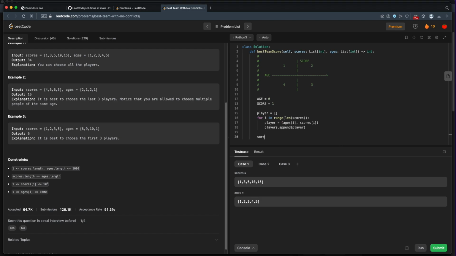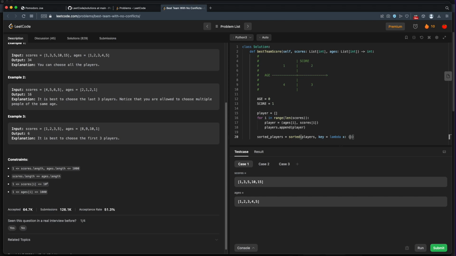All right, now we want to sort our players. So our sorted players is going to be sorted for our players. And we'll pass in a lambda function to sort. Lambda functions are great for things like sorting keys.